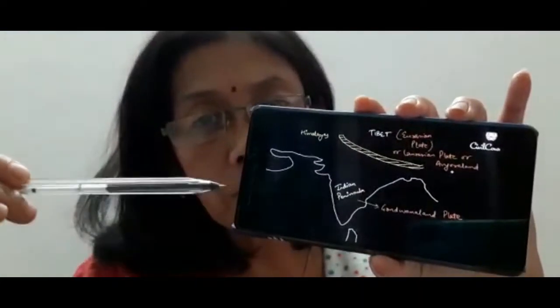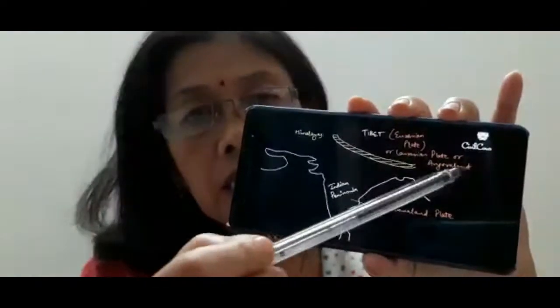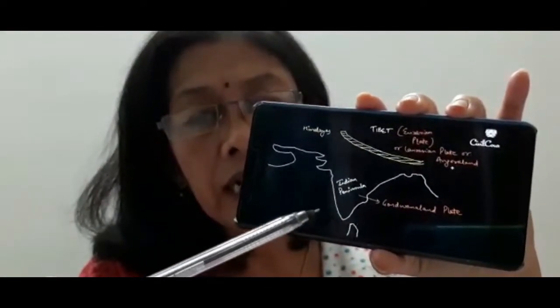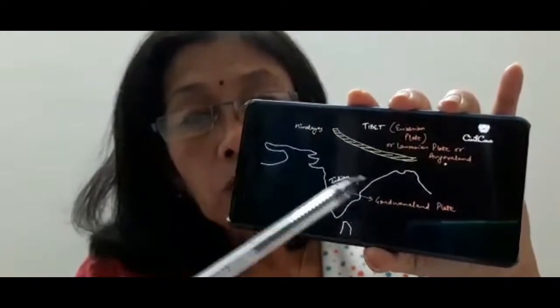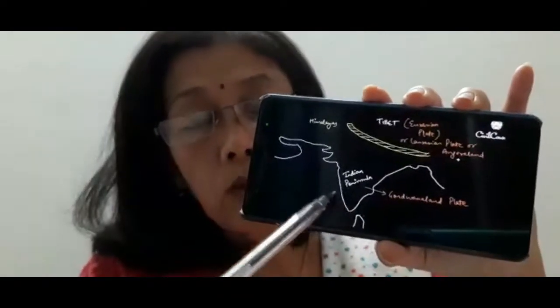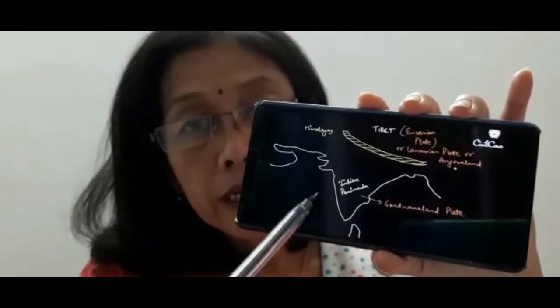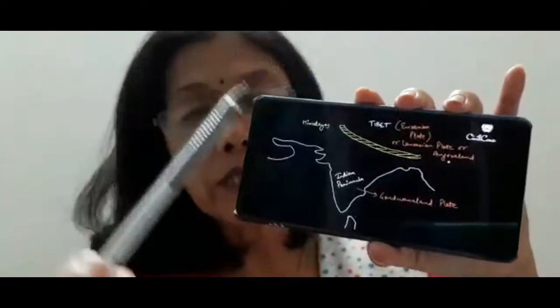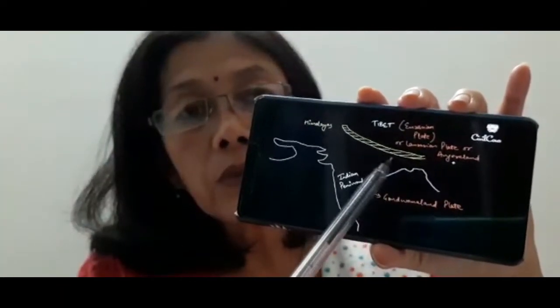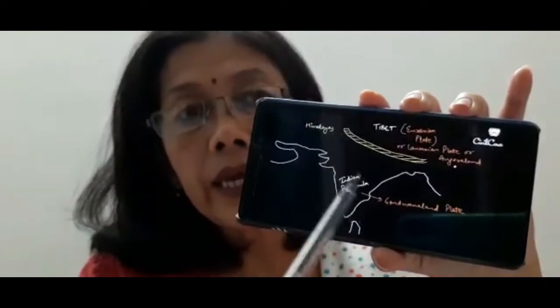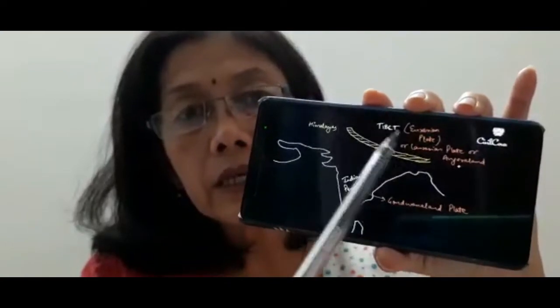Okay, it got subducted under the Angara land, and when it subducted, the particles of the Gondwana erupted as mountains. These mountains are like folded mountains, and they have emerged as the Himalayas.